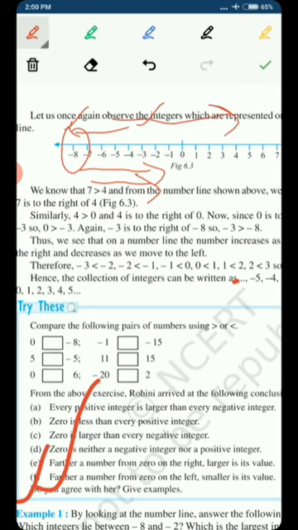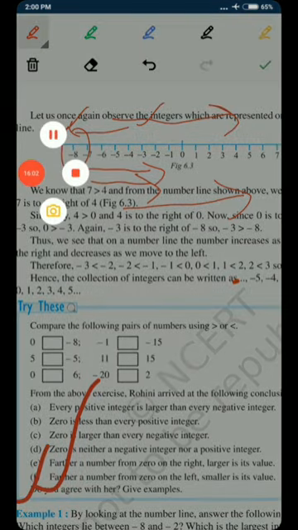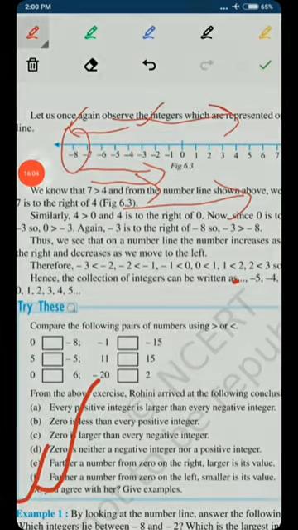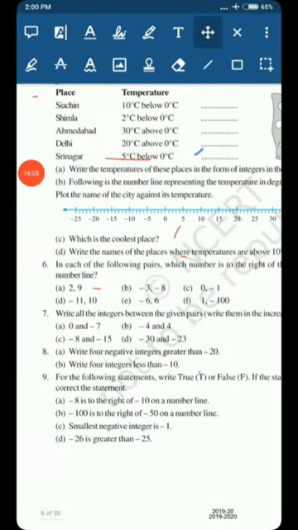So you don't always need the number line. You can use this fact, that the bigger number is always to the right of the smaller number, because when numbers increase we move towards the right. This fact will help you solve all the parts of the question.